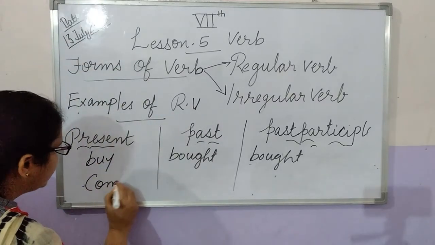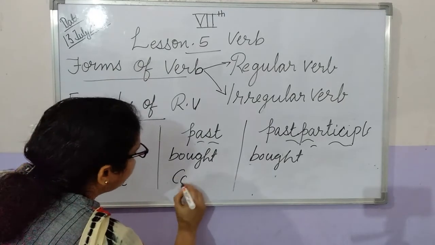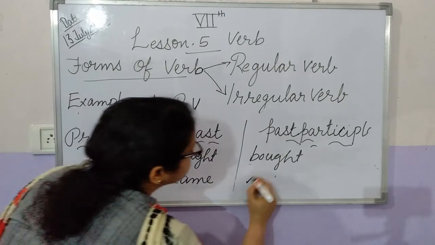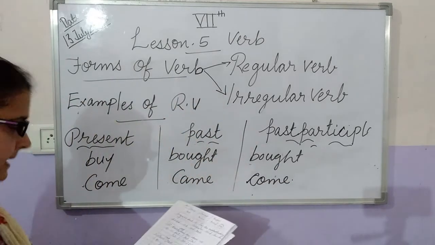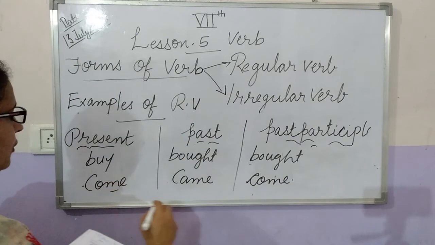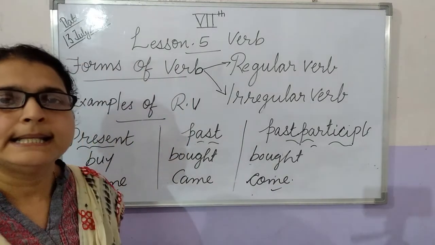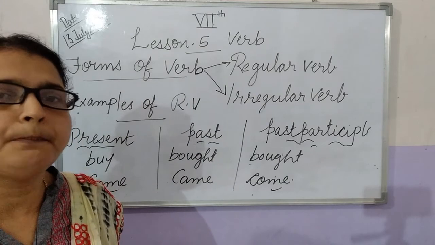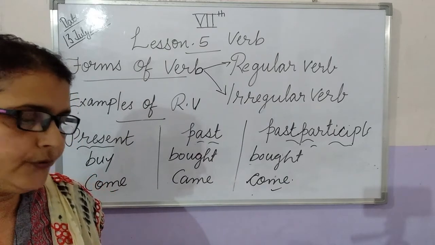Come. The verb we take is come, came, come. So the third group is that the base form, the present form, and the past participle form will be the same in the irregular form of the verb.